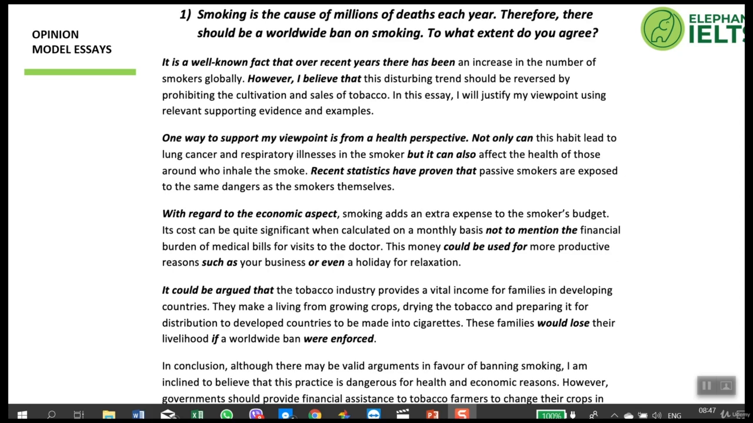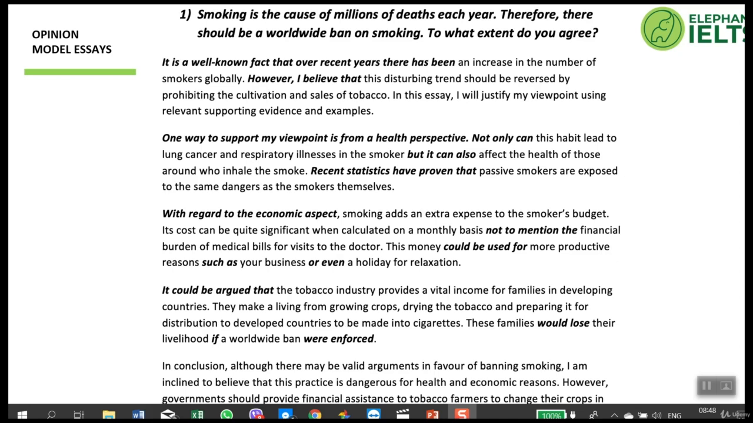Now for the opinion. Now the writer will answer the question. However, I believe that this disturbing trend should be reversed by prohibiting the cultivation and sales of tobacco. So he clearly gives his opinion that I don't like smoking. It should be prohibited to cultivate and sell tobacco. In other words, he's paraphrased the question. He hasn't used the same words. And the thesis statement: in this essay, I will justify my viewpoint using relevant supporting evidence and examples.